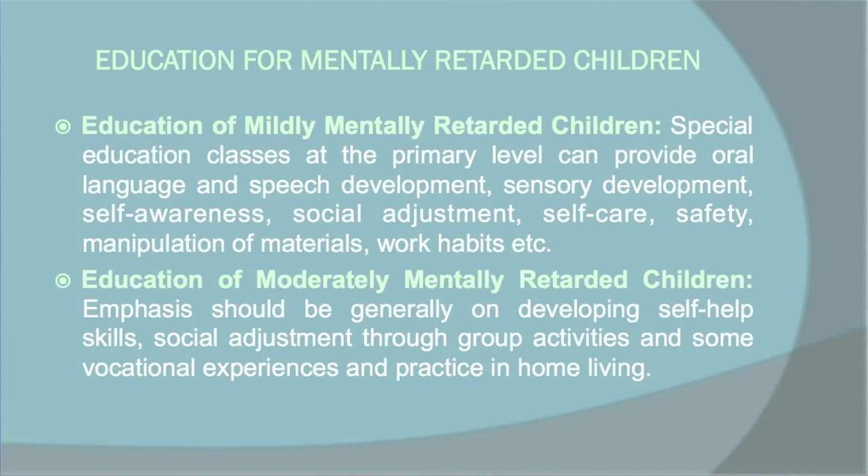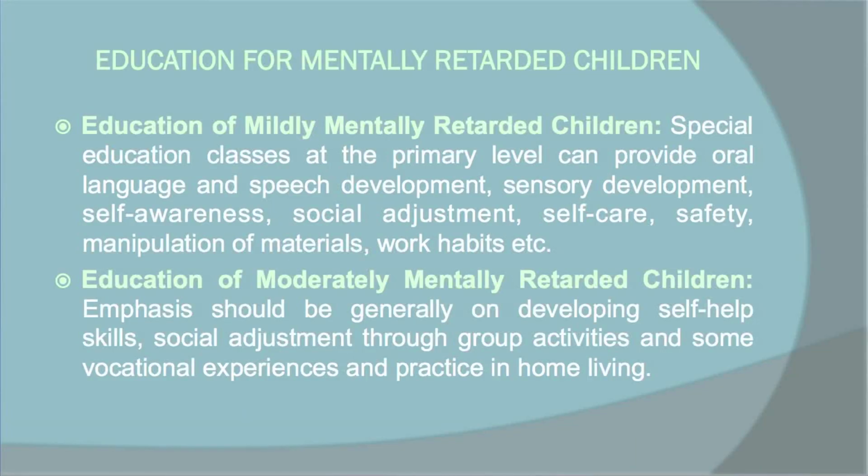Special education classes can be given at primary level. Primary level means the learners who are going to primary school; at that age only, this retarded child can be given education like oral language, because they have a problem of speech development and sensory development. So that kind of education can be given so that they can develop their speech, their oral language, their sensory development, self-awareness, and most important is social adjustment, because this kind of children, if they are not socially adjusted, may end their life at some moment.